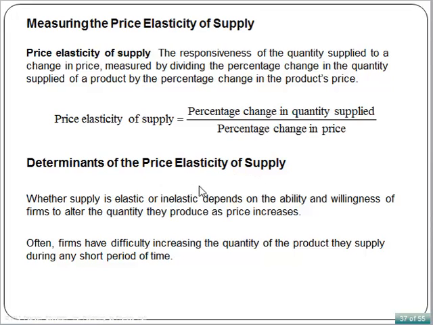For the price elasticity of supply, the main determinant is time. Often, firms have difficulty increasing the quantity of the product they supply during any short period of time. So supply tends to be more inelastic during a short time and more elastic during a longer period of time.